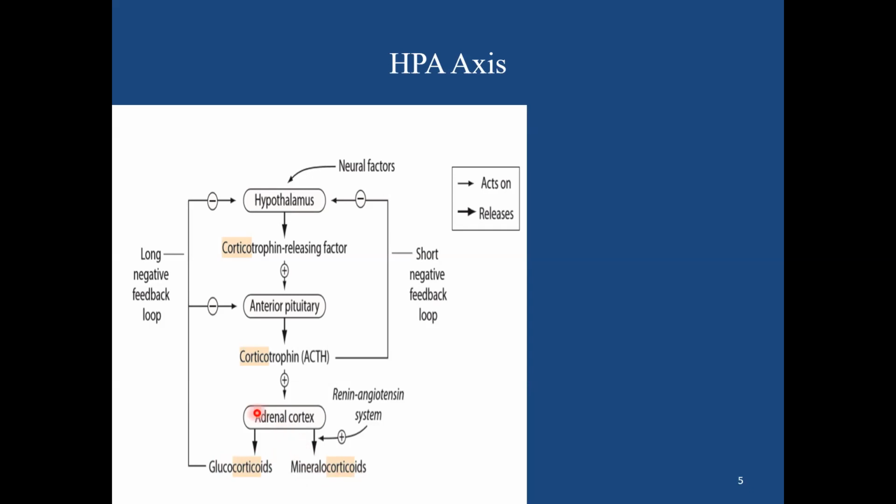Now these two, in particular the glucocorticoids, have a negative feedback mechanism at two levels: at the anterior pituitary, and its effect on the hypothalamus is known as the long negative feedback loop. However, there is one more loop, the short negative feedback loop, where an increased level of ACTH can inhibit at the level of the hypothalamus.